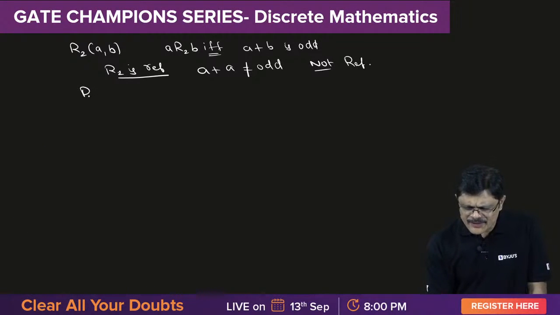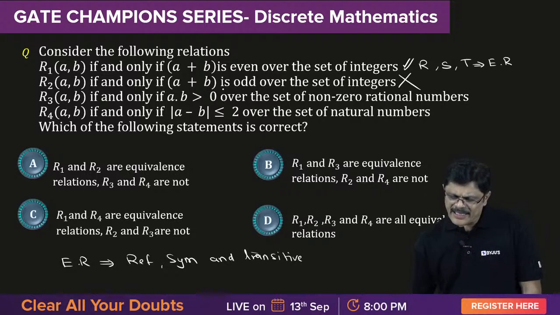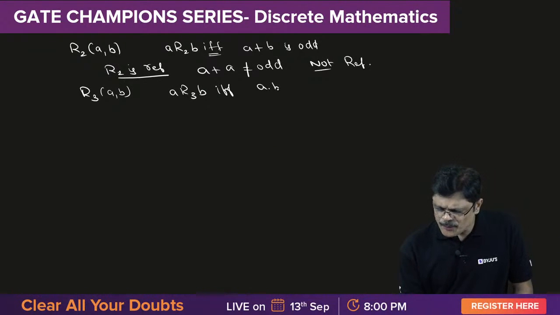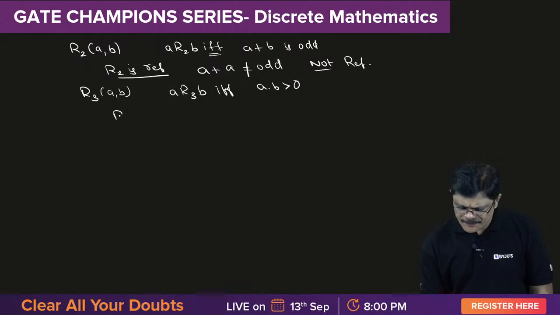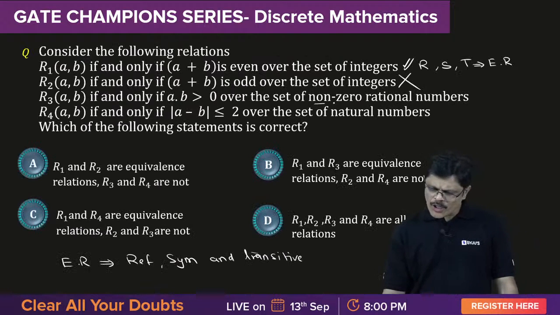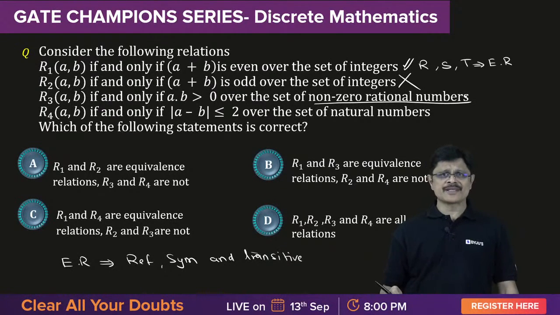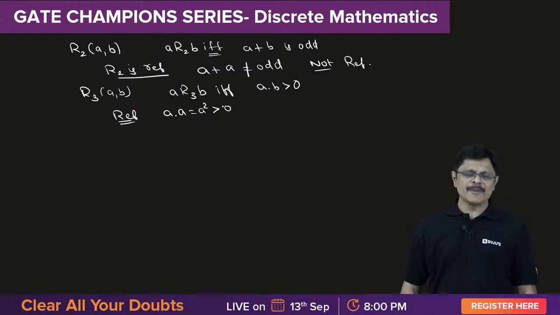Next one is R3 related to AB. A is related to B if and only if their product is greater than 0. A into B should be greater than 0. Now let me check reflexive. A into A is A square, and it is on non-zero rational numbers. 0 is not there. So definitely it is greater than 0, definitely, because A is non-zero.